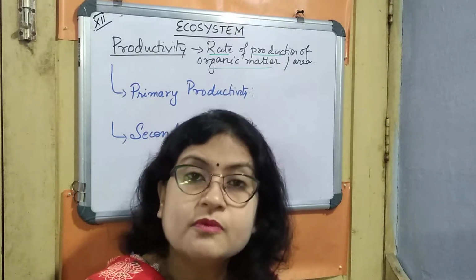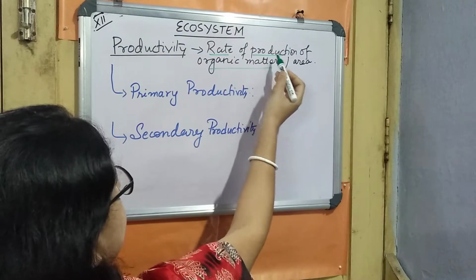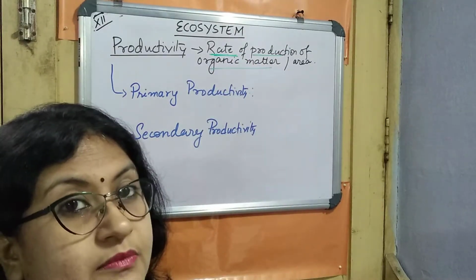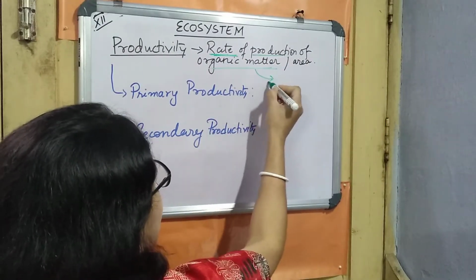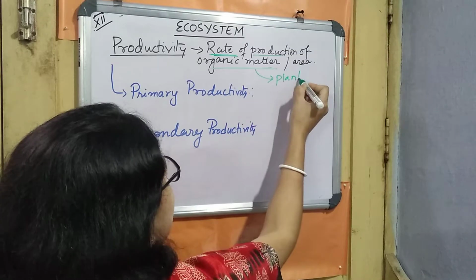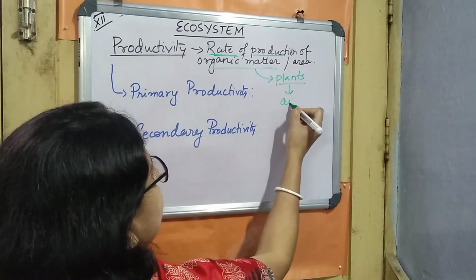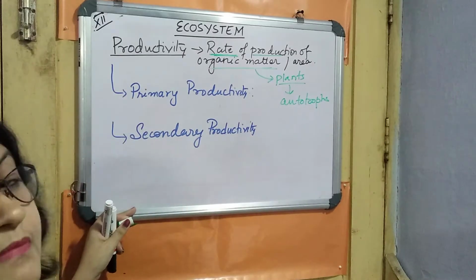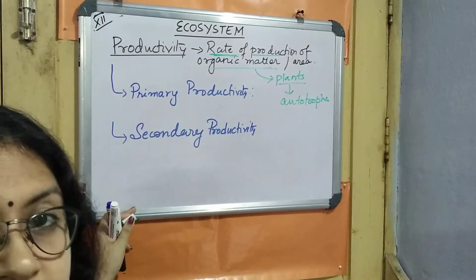So when we talk about productivity, it is actually the rate of production. That means how much is produced, so time comes into consideration here: the rate of production of organic matter, and organic matter is produced by these plants. Because of that they are also known as autotrophs, right? And organic matter produced per unit area. So this is the definition of productivity.